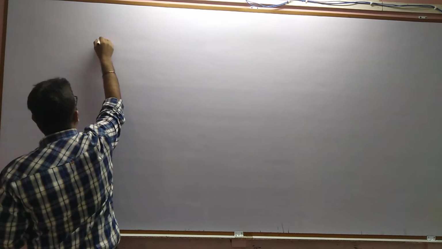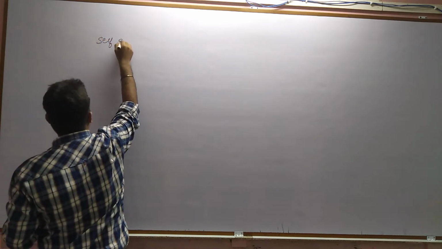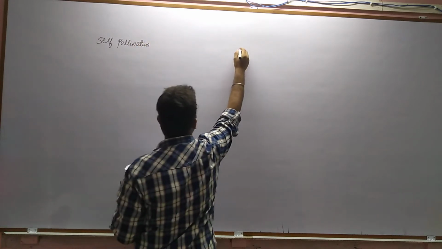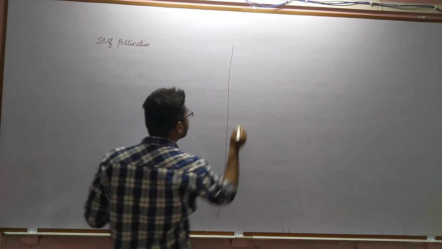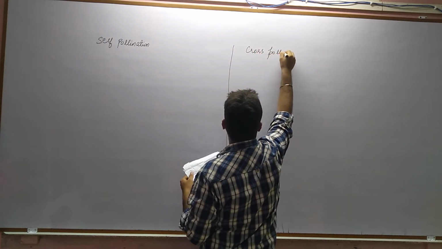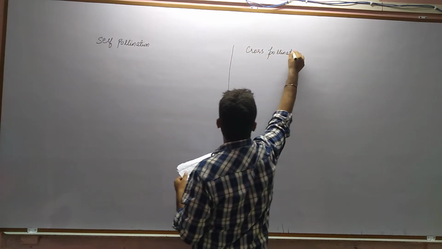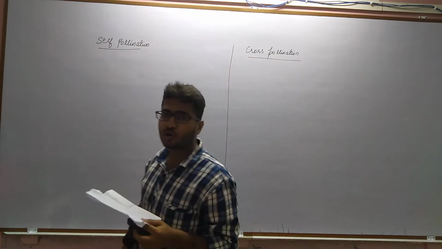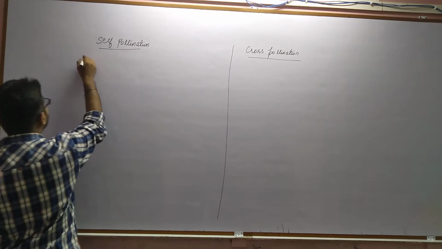So self-pollination here, and here let us write cross-pollination. Self as well as cross-pollination. So the first point is the definition only.